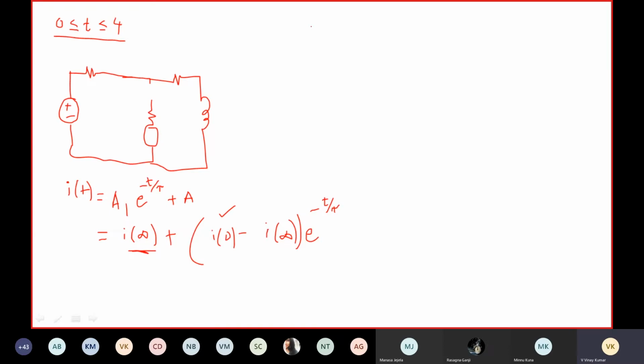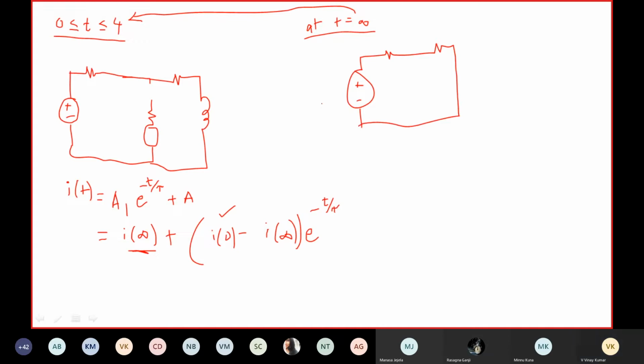At t equal to infinity during this interval, what will be the circuit? The circuit becomes like this. When time approaches infinity, the inductor acts as a short circuit. It's 40 volts.